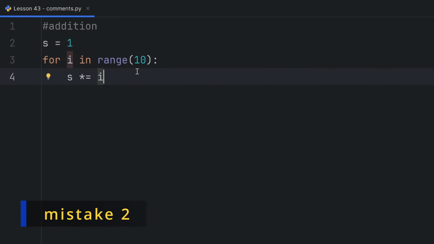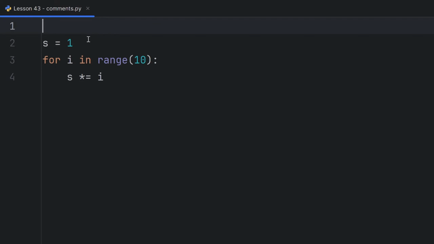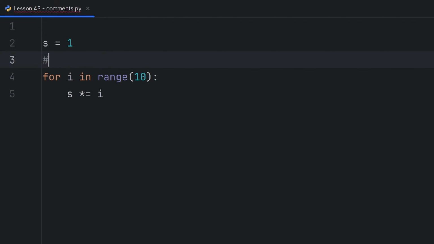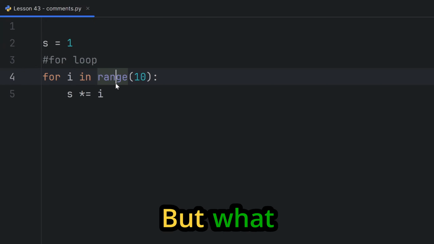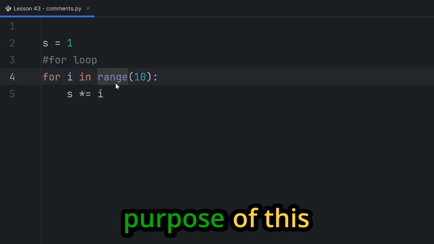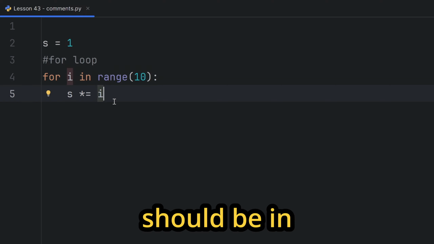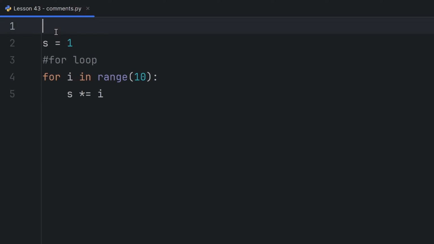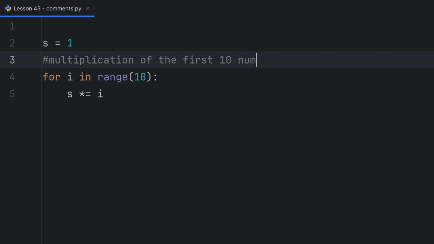Second mistake, your comments should have some meaning. They shouldn't repeat what you see. For example, here I have a for loop. My comment shouldn't be for loop. Yes, this is a for loop, but what does the for loop do? What's the purpose of this for loop? That's what should be in the comments. You should here write multiplication of the first 10 numbers.